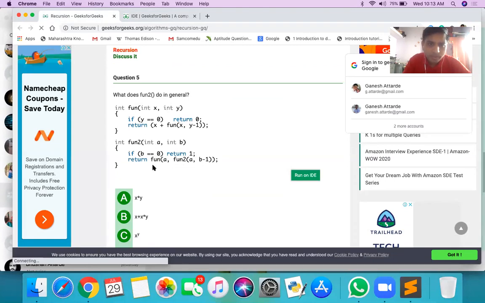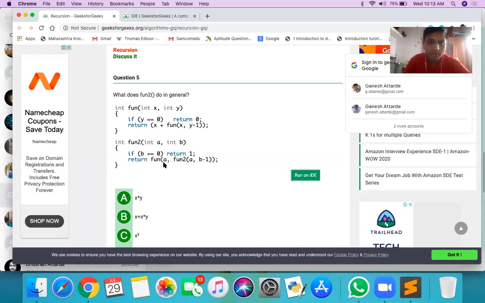So here fun2 is calling fun, and in fun we are calling fun2. So what is fun2 doing? When you call fun2 with a comma b, if b equals 0, it returns 1. But otherwise, fun2 calls the fun function with a comma fun2 of a comma b minus 1. Now what is fun2 of a comma b minus 1?